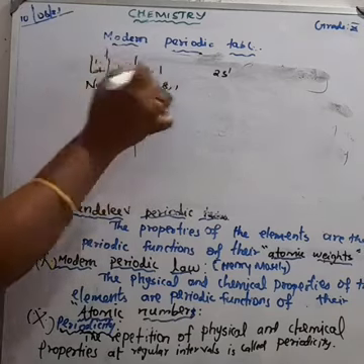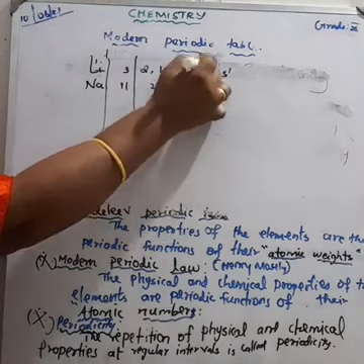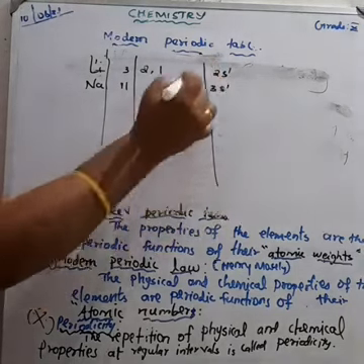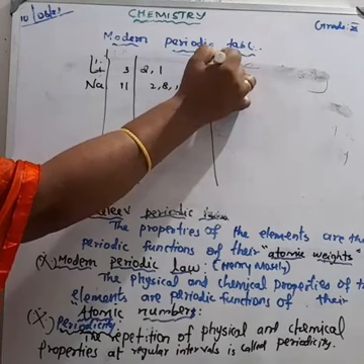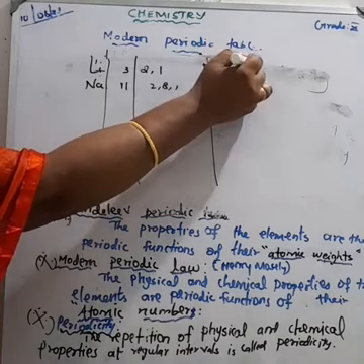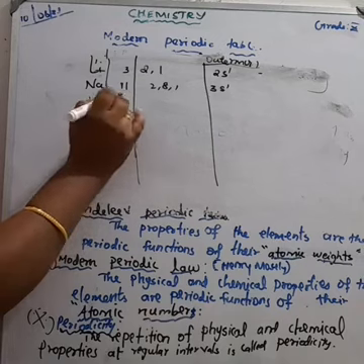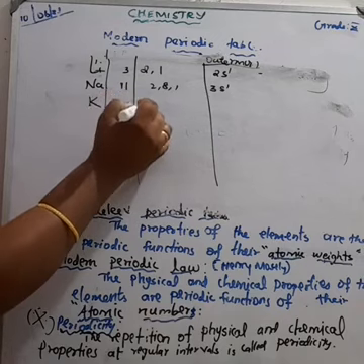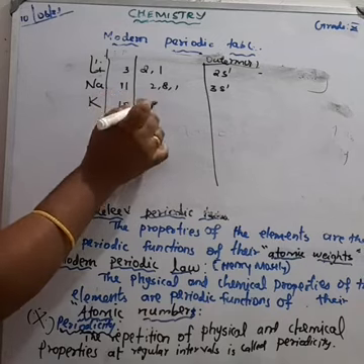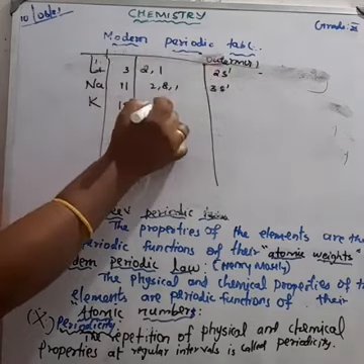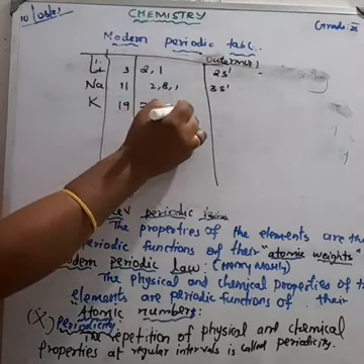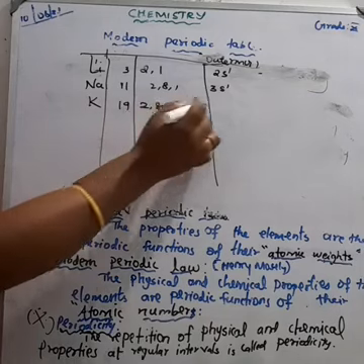What do you mean by valence shell? This is the outermost shell electron. Like that, potassium, atomic number 19, electrons in the K, L, M and N shells 2, 8, 8, 1, so the valence electron is 4s1.